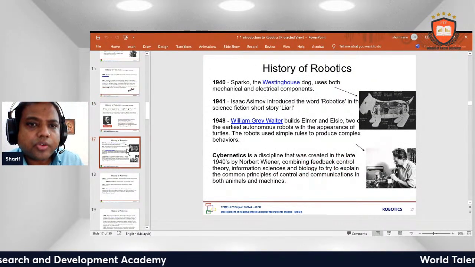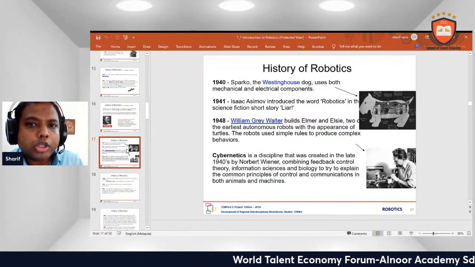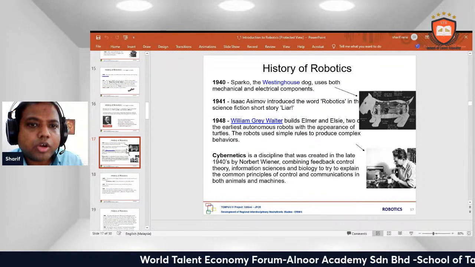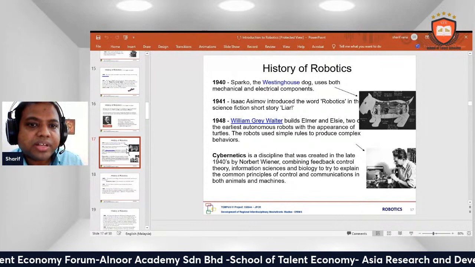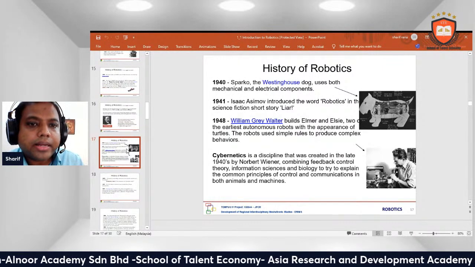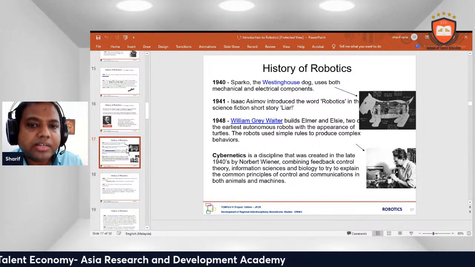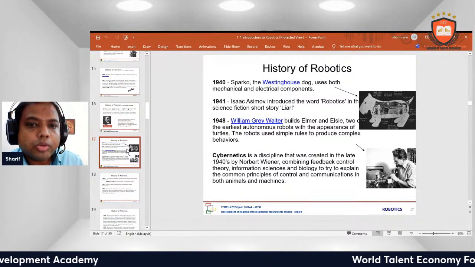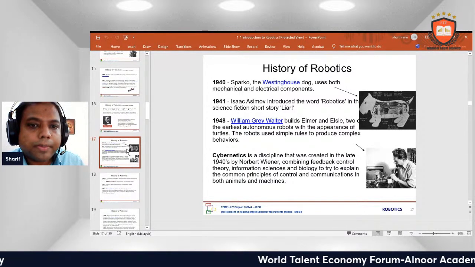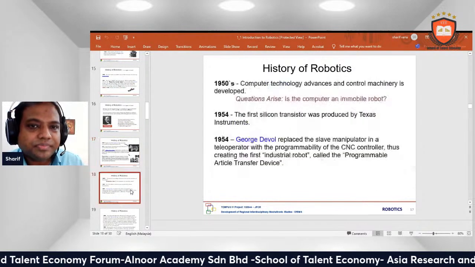History of robots, 1940. Sparko, the Westinghouse dog, uses both mechanical and electronic components. 1941, Isaac Asimov introduced the word robotics in a science fiction story. 1948, William Grey Walter built Elmer and Elsie, two of the earliest autonomous robots, with the appearance of tortoises. The robots used simple rules to produce complex behavior. Cybernetics is a discipline that was created in the late 1940s by Norbert Wiener.